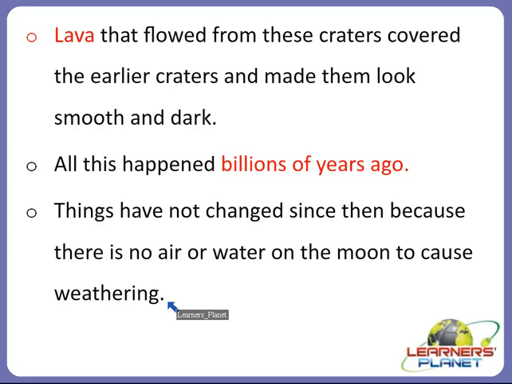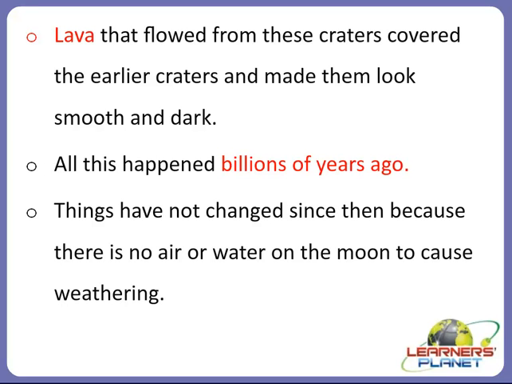So because there is no atmosphere on the moon, these craters remained the same as they used to appear. But the difference was only this much, that lava flowed down from these craters and covered the earlier craters and made them look smooth and dark. But then new craters appear on the surface of the moon, right? So this was something very interesting about the surface of the moon.